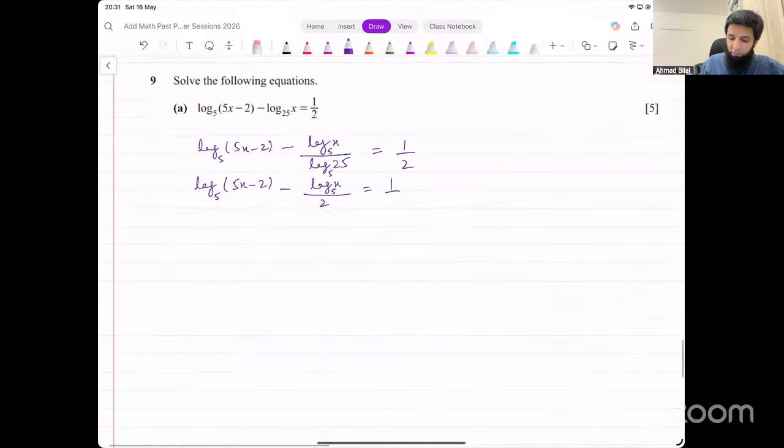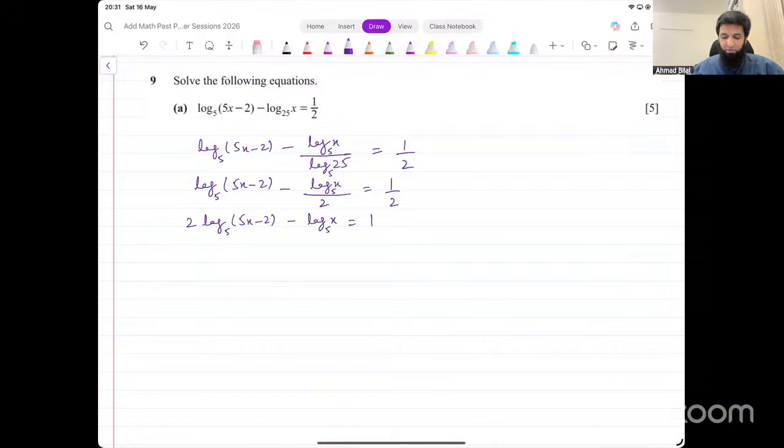On the other side, we've got 1 over 2. Let's multiply the whole equation by 2 so we get rid of fractions, and that will give me 2 log of 5x minus 2 base 5 minus log of x base 5 equals 1. That's the equation that we've got now.